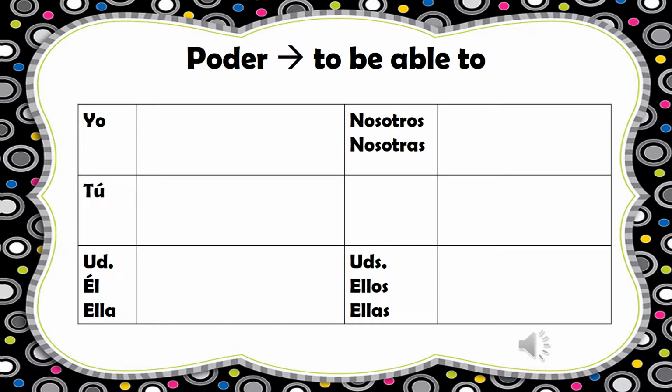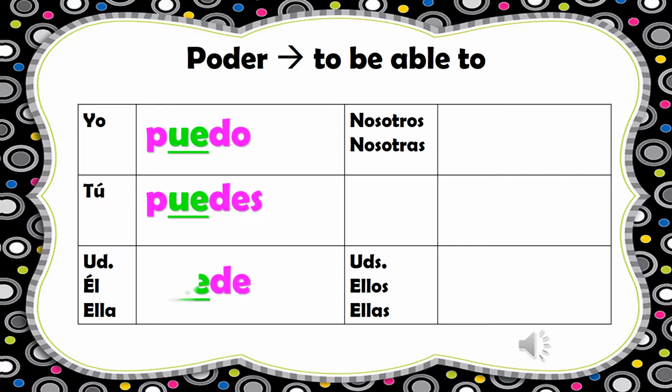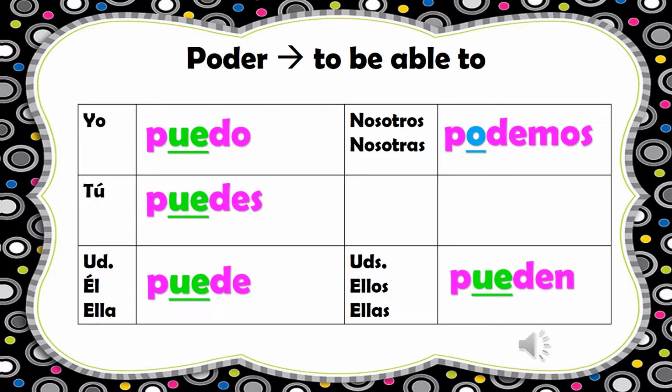Okay, let's take a look at three examples, one for each stem change. So let's start with an O to UE, and the verb is poder, to be able to. And we would conjugate it in the present tense. Yo puedo, tú puedes, usted, él, ella puede, nosotros podemos, ustedes, ellos, ellas pueden. Notice that in the nosotros form, I don't make that O to UE stem change.